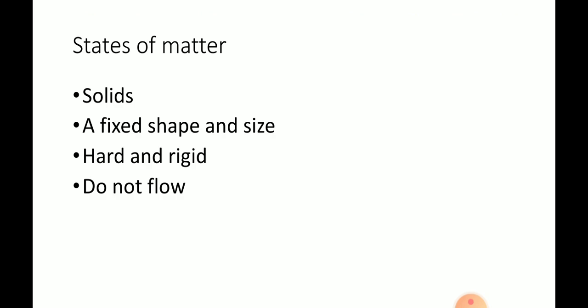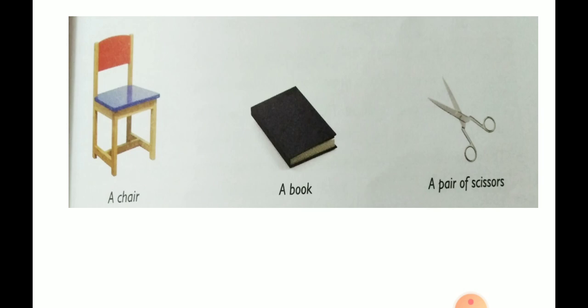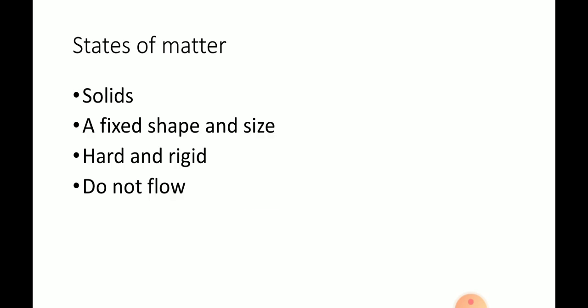Next our topic is states of matter. In nature, matter exists in three different forms: solids, liquids and gases. These forms are called physical states of matter. The different forms or states of matter exist because of the differences in the arrangement of particles. Each state of matter has different properties. So first we will learn about the properties of solids.